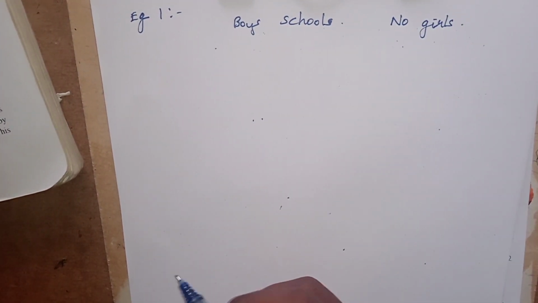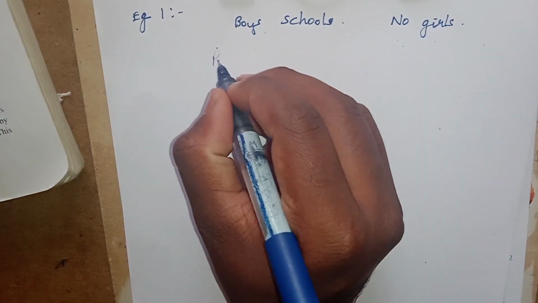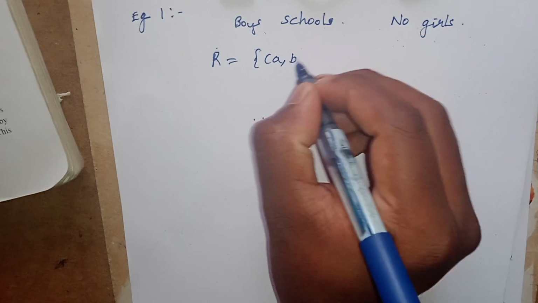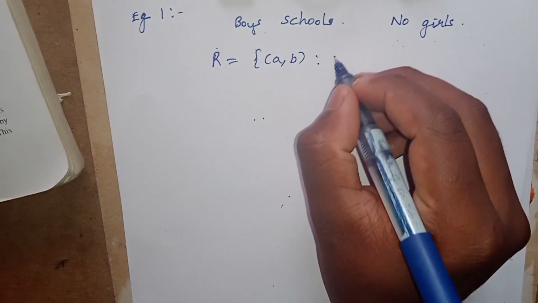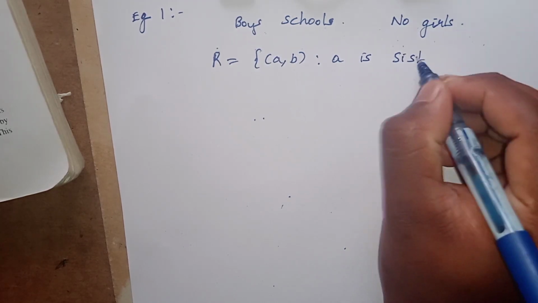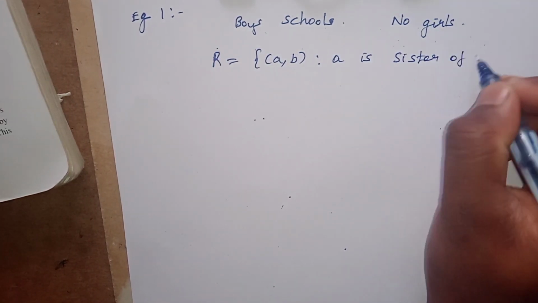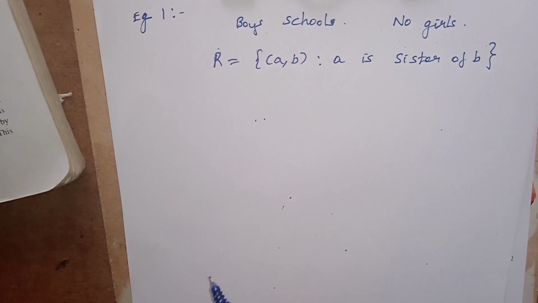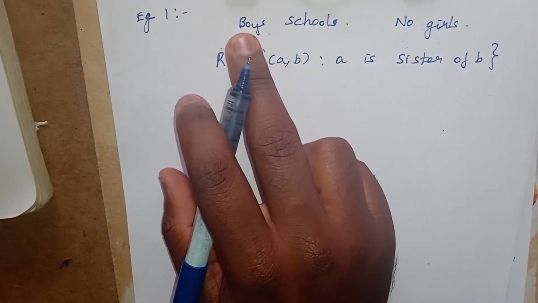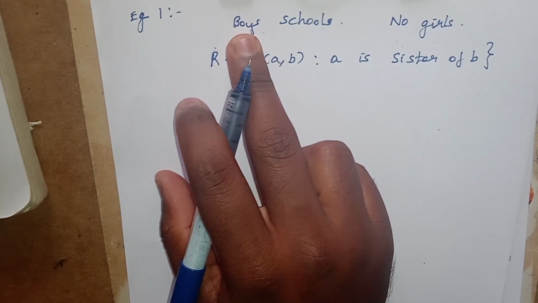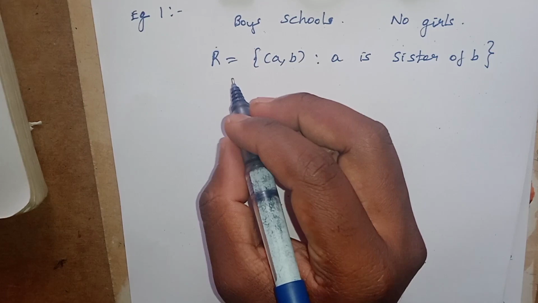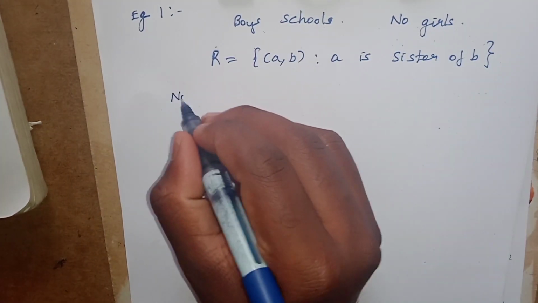But here, given R = {(a, b) such that a is sister of b}. Here a is sister of b, but in the school only boys are there, therefore no girl is present here. Therefore you have to write no student